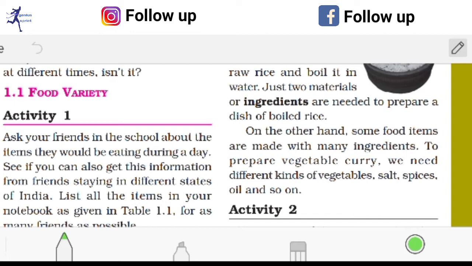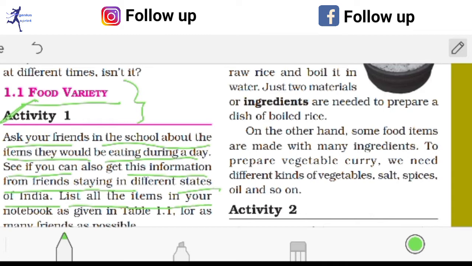Now, for activity 1, there is food variety. See here: ask your friends in your school about the items they would be eating during the day. See if you can also get this information from friends staying in different states of India.